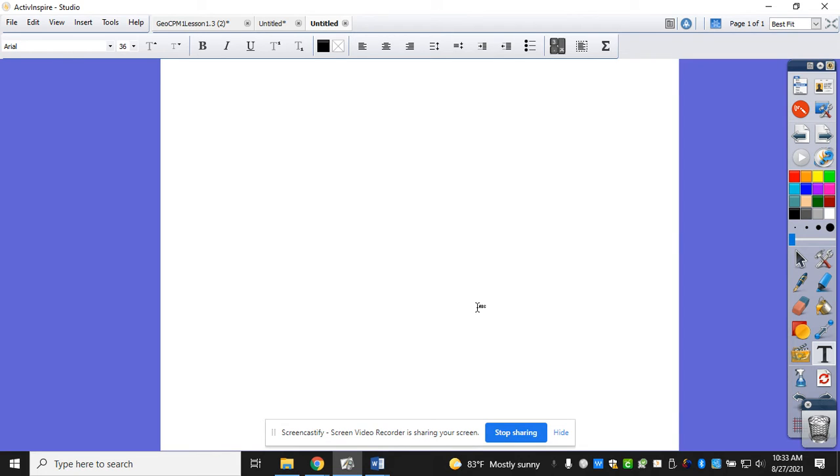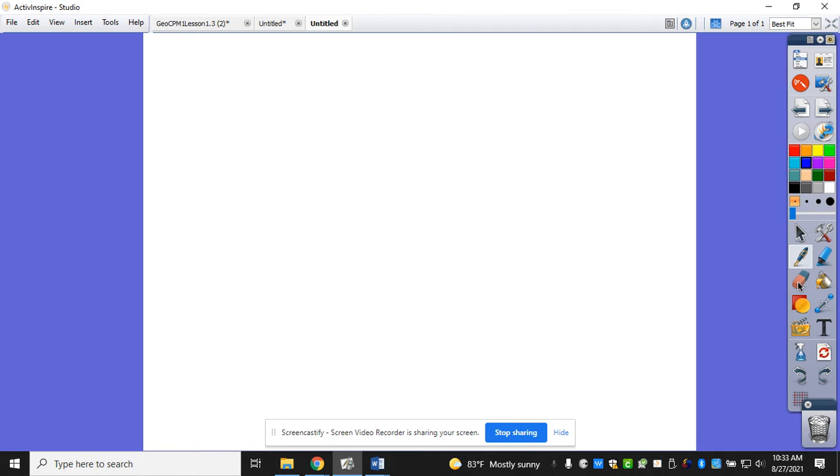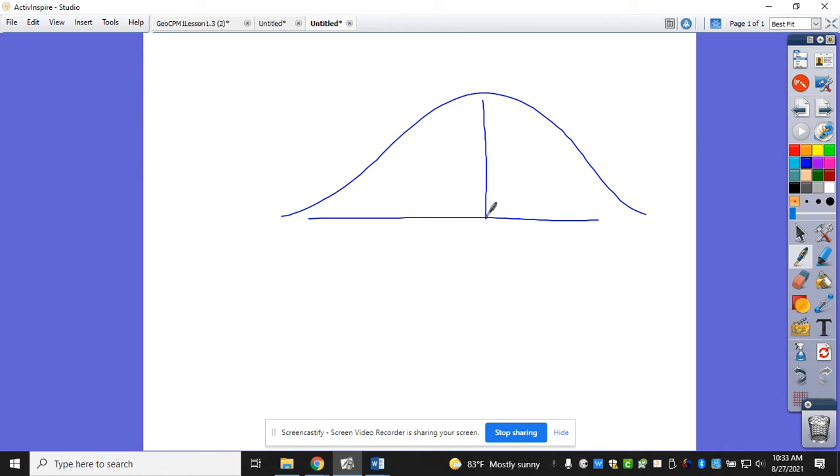So with number 3, I'll kind of draw it, but I'm not going to go through right now everything. I just don't think we need to. We draw a line in the middle. The line in the middle is always the what? Mean. How many lines to go each way? 3.